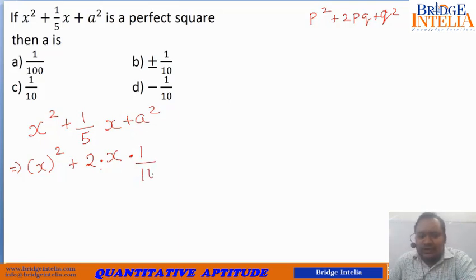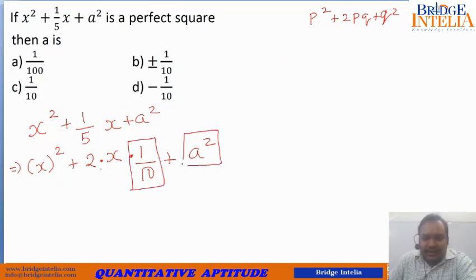1 by 10, so that 2 when multiplied by 1 by 10 gives you back the old 1 by 5 plus a square. So it is very clear that you have chosen p to be equal to x, and this is b, the second term. So what is the second term? It is actually 1 by 10. So what should a square be equal to? So a square, or a, as is very evident, must be equal to 1 by 10 only. You do not have to take plus minus 10.